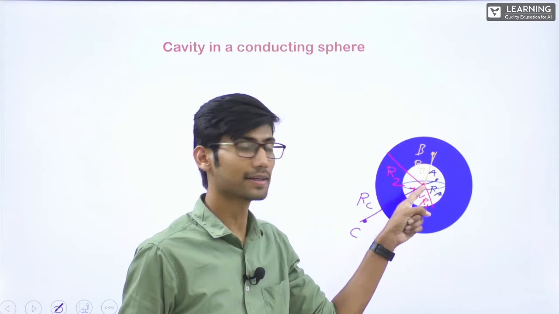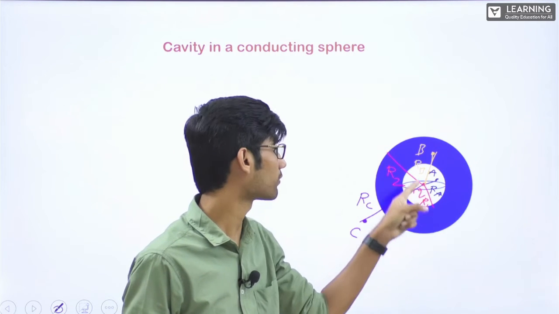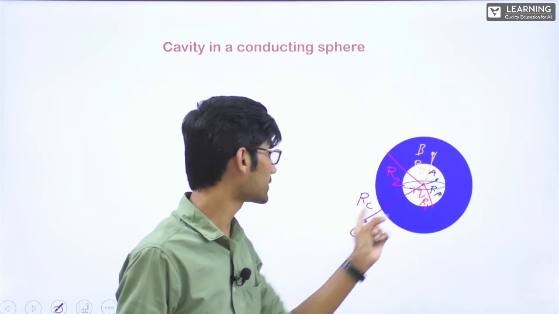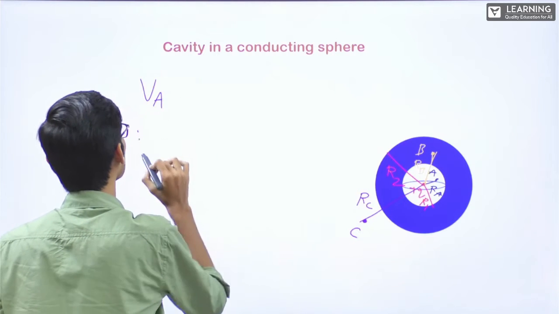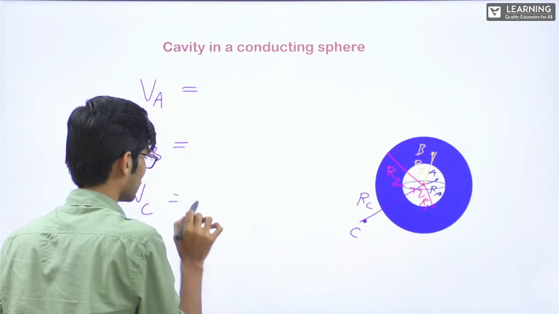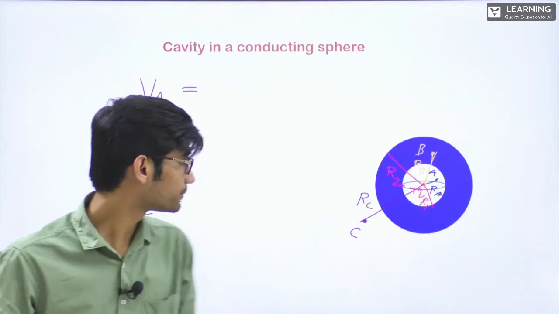The charge is at the center. Till A it is RA, till B it is RB, till C it is RC. The radius of the inner cavity is R1 and of the outer sphere is R2. I have to write potential for VA, VB, VC, all three.